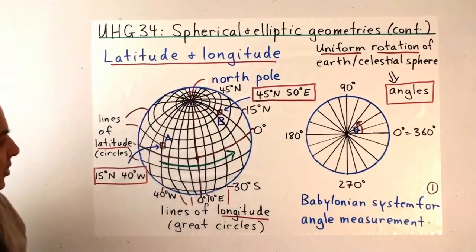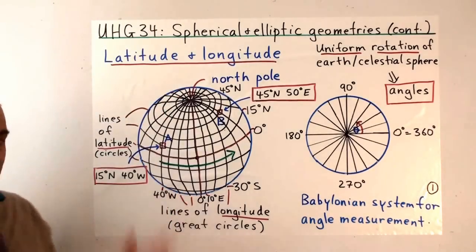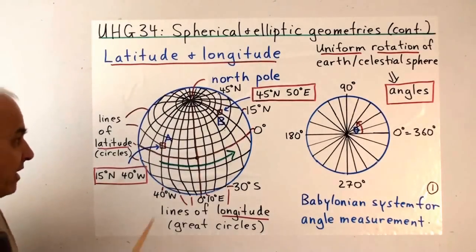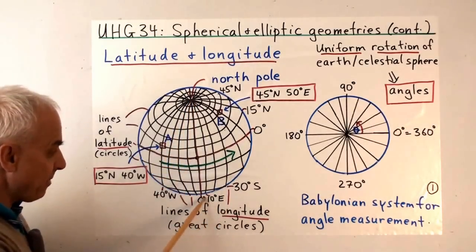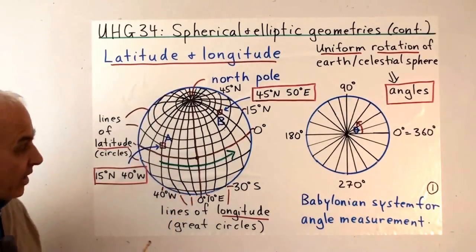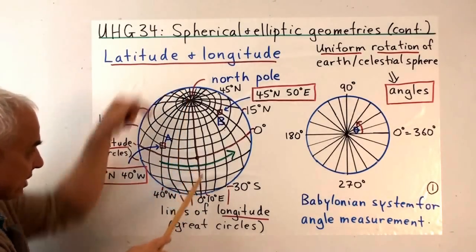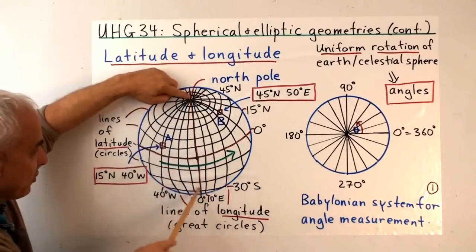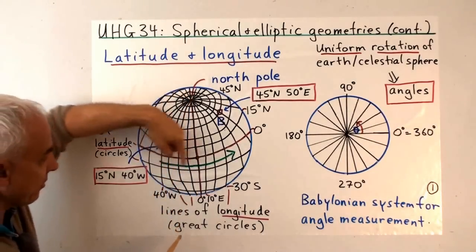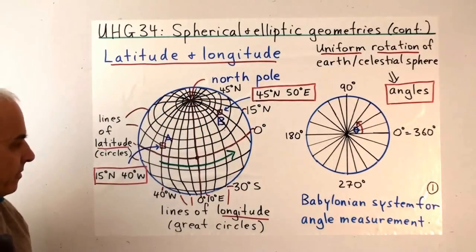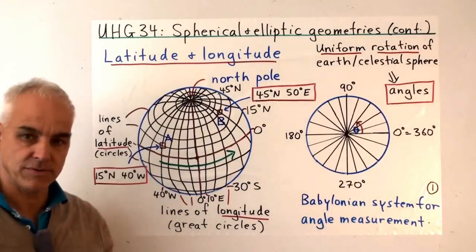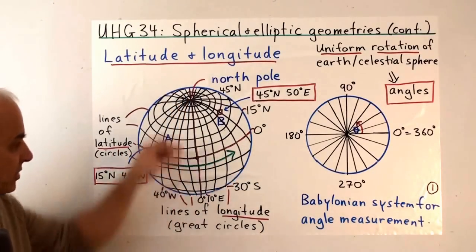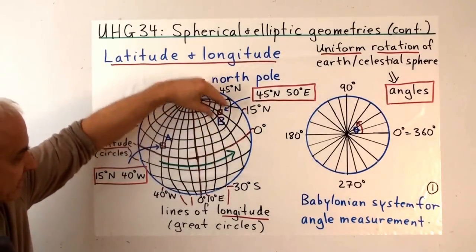So here's an example of a sphere, and on it we have two different kinds of lines drawn as a kind of reference coordinate frame. We have lines going from, say, the North Pole to the opposite South Pole, which would be just a little bit around the other side. And these are great circles because they're going through the center of the sphere. So we have all these great circles, and they're equally spaced around the equator. They're called lines of longitude. So those are lines of longitude that separate the Earth into these equal strips. Each strip looks just like every other one.